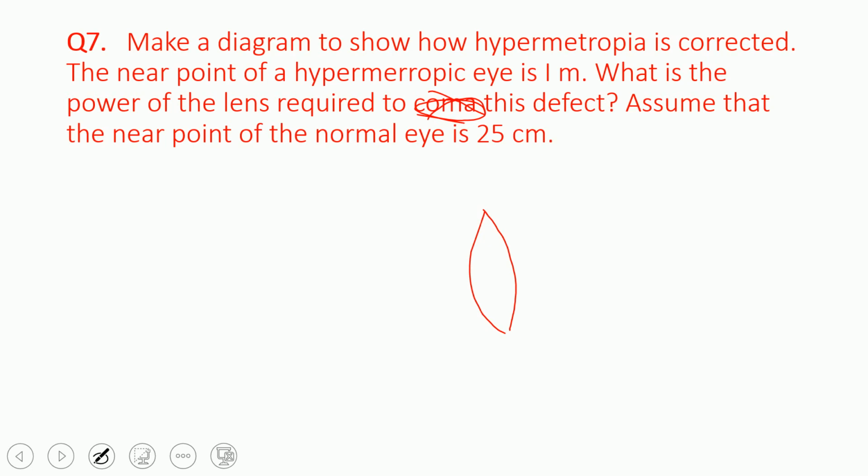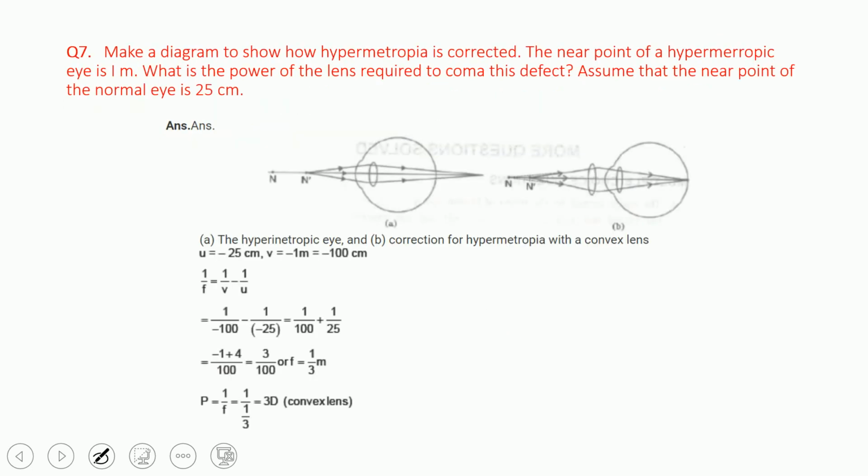Assume that the near point of the normal eye is 25 centimeters. So same as earlier, you know that this is the defect, and we are using a convex lens, so the diagram must be drawn like this, with a convex lens here, so that it will be properly followed. Now in this hypermetropic eye, the correction is with the convex lens. For a myopic eye, u is infinity. Now in this case u is minus 25 centimeters, that you take care.